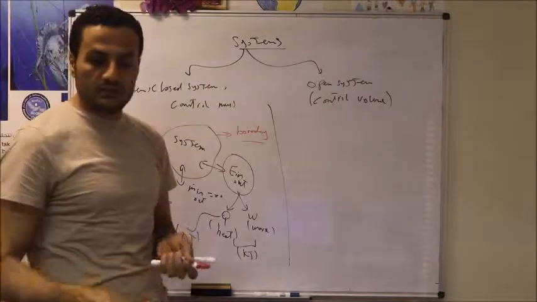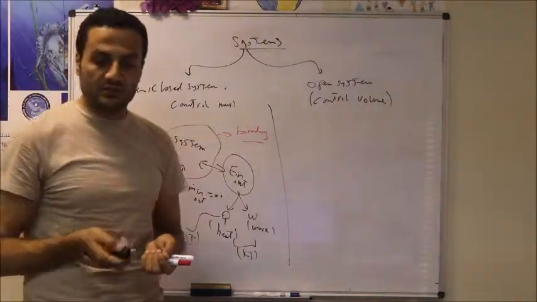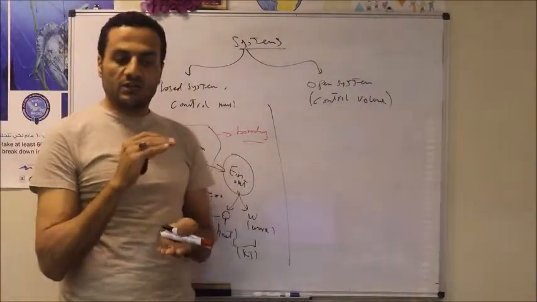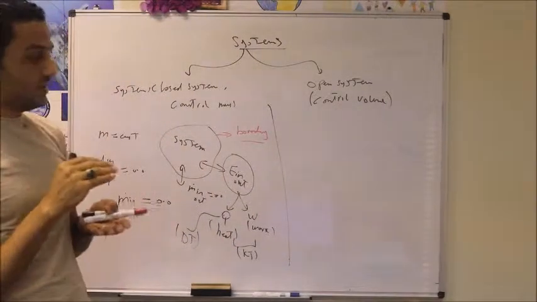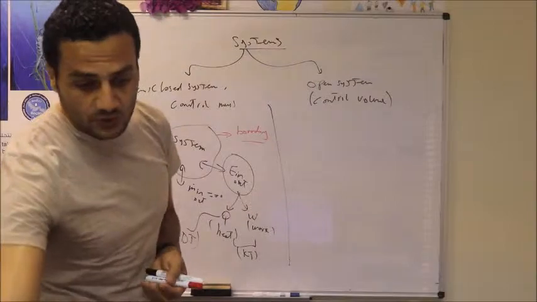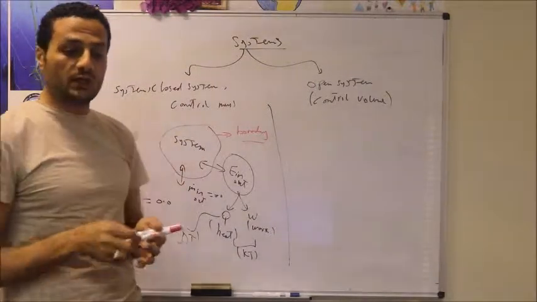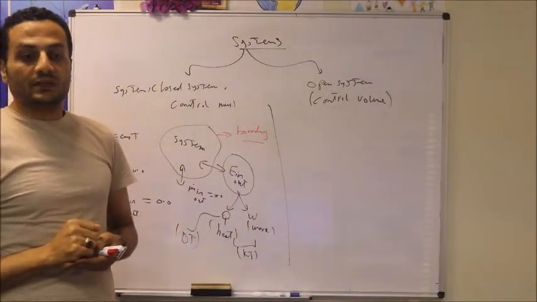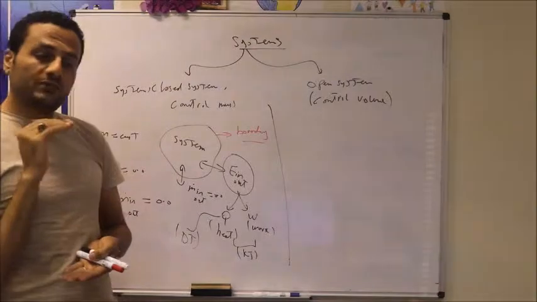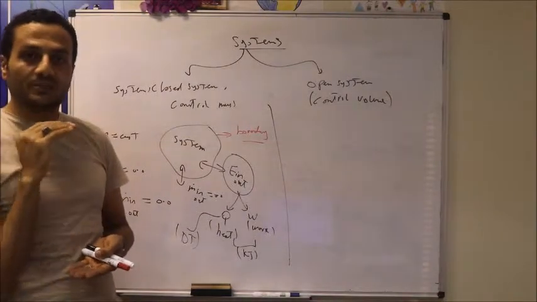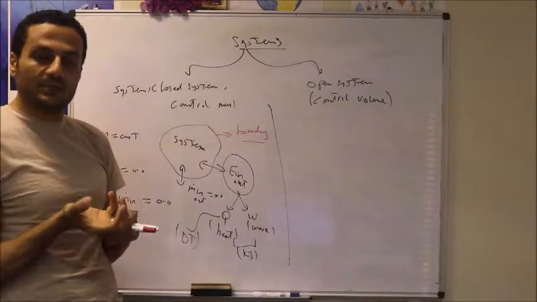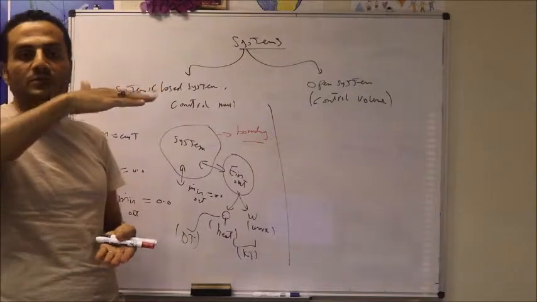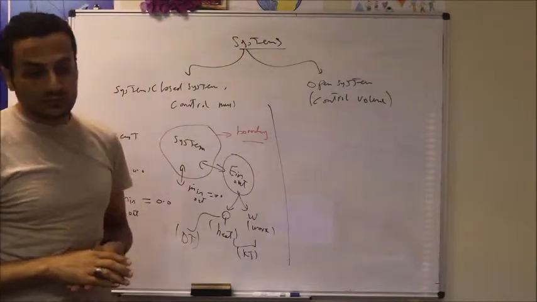So let's consider this example in slide number 13. If you look here, you'll find we have a closed system where we have a gas inside a piston cylinder device, which we can consider as a closed system. If this piston is free to move and we are heating up this gas, the gas inside will be expanding. So for your knowledge, if we have free movement of the piston, the pressure should be kept constant, because the added heat will try to expand the gas. The piston is free to move, so the gas will be expanded. So the pressure within the tank will be kept constant.